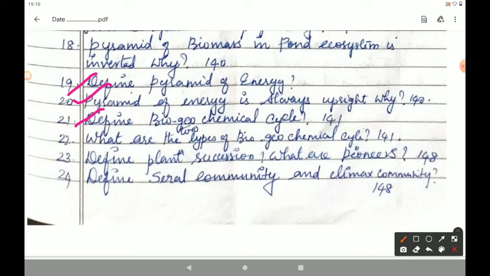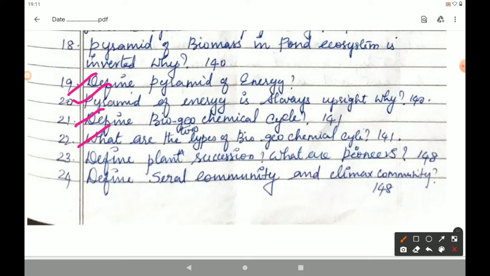Then the next question, 23rd question. Define plant succession. What are pioneers? The answer is given in page number 148. Come to page number 148, Plant Succession. In the first paragraph, third line: Successive replacement of one type of plant community by another in the same area or place is known as plant succession. The second question is, what are pioneers? The first invaded plants in the barren area are called pioneers.